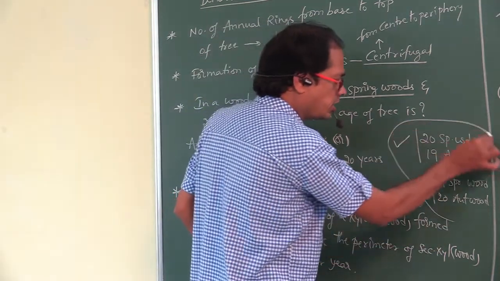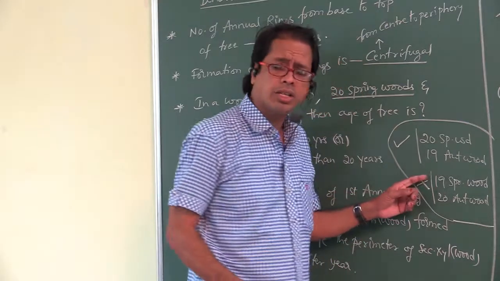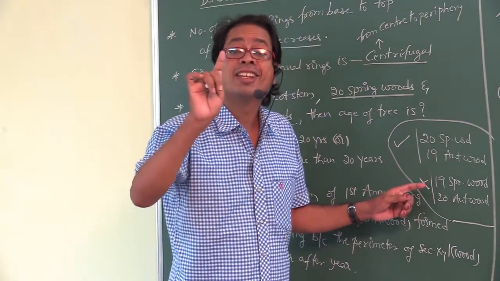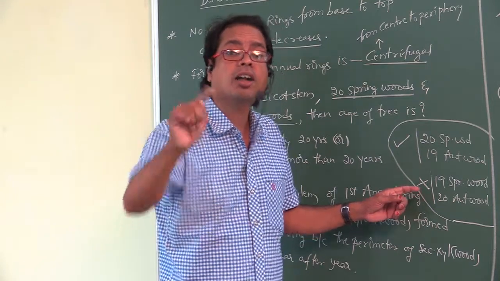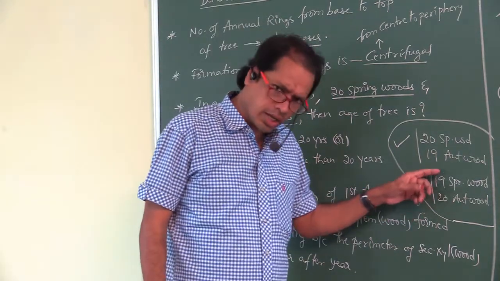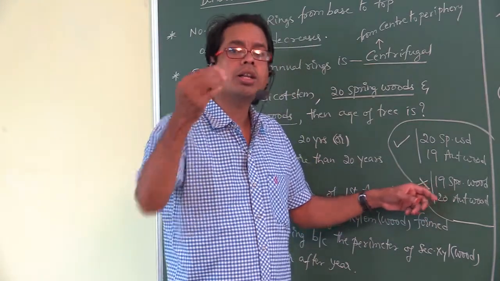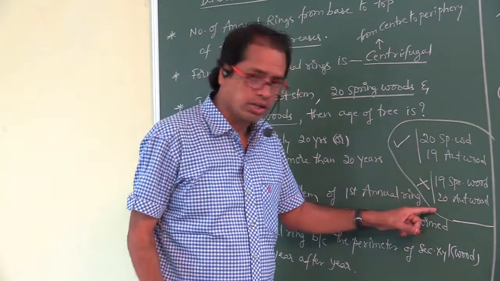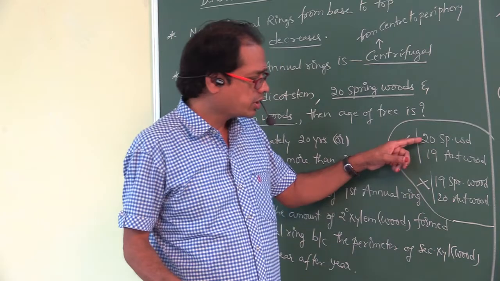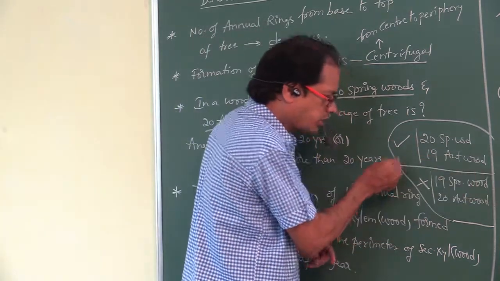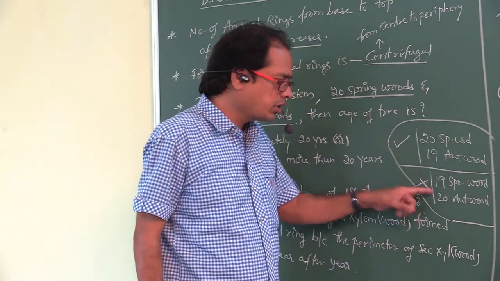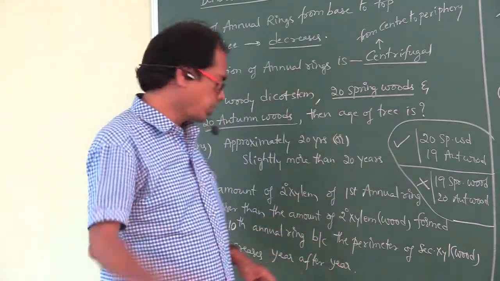This condition is not possible, because first spring wood is formed, and later on autumn wood is formed. So 20 spring woods and 19 autumn woods is possible, but the other is not possible.